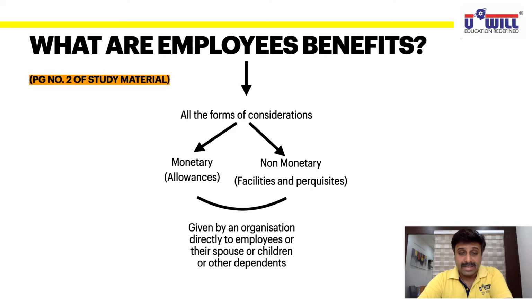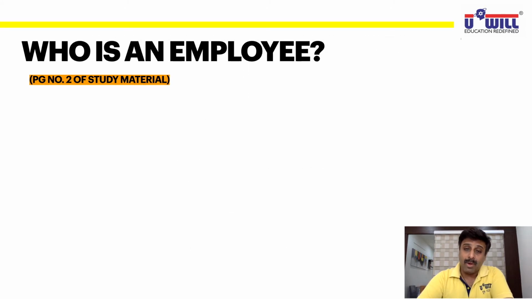Going further, we understand who is an employee. Now, employee benefits we have seen: the benefit given to an employee by the organization. Now, who is an employee? You may be considering that a silly question. All of you know who is an employee. An employee is a person who is working in an organization, who is serving in an organization.